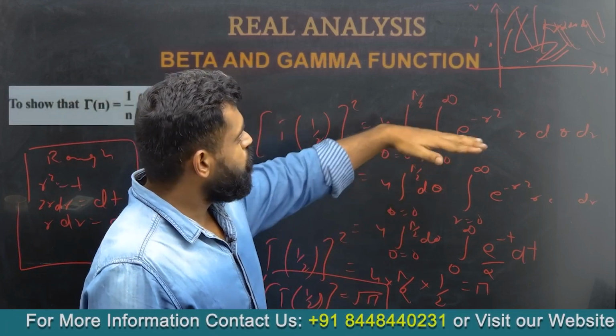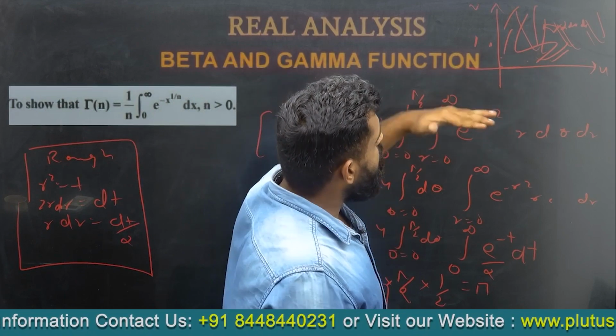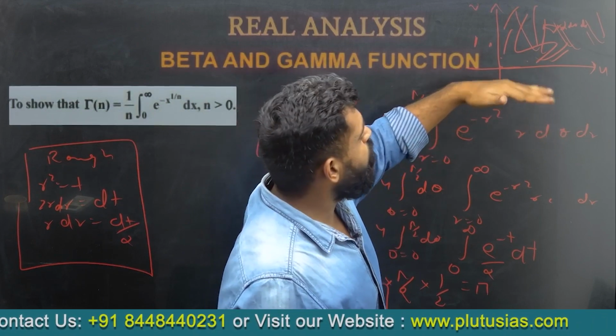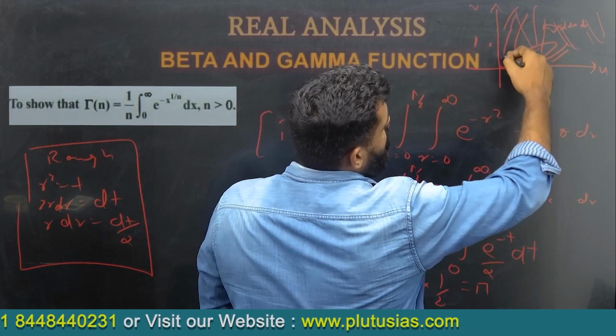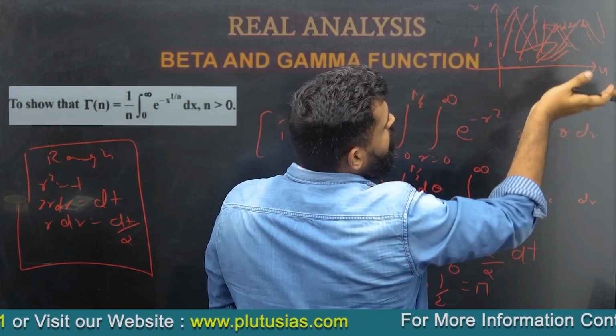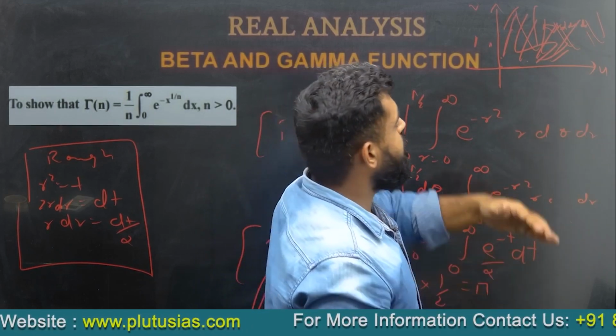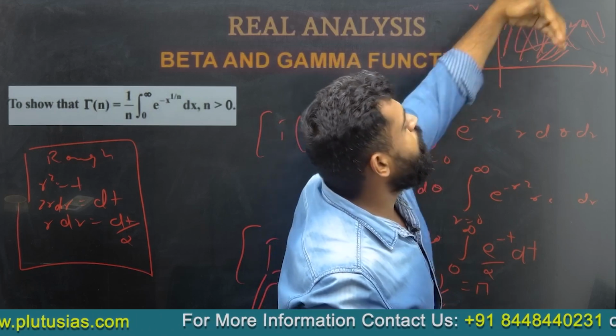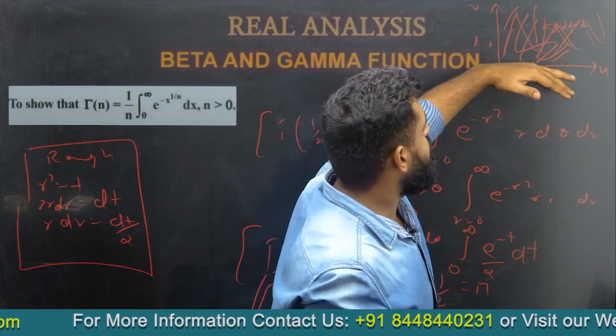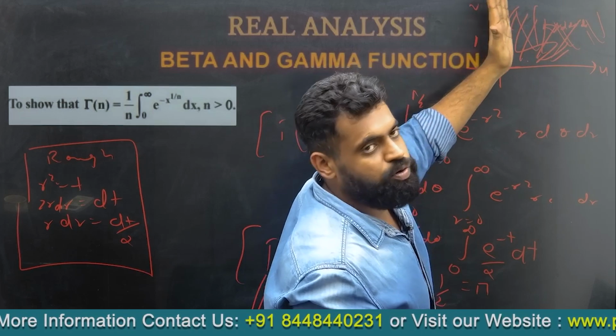Okay, so moving ahead, theta varies from 0 to pi by 2. See, the area of the integration at that time for du dv was this area, and if we convert this into polar coordinates r theta, r would vary from 0 to infinity, this whole first quadrant, but theta would vary from 0 to pi by 2.